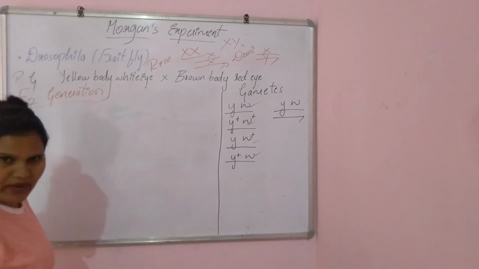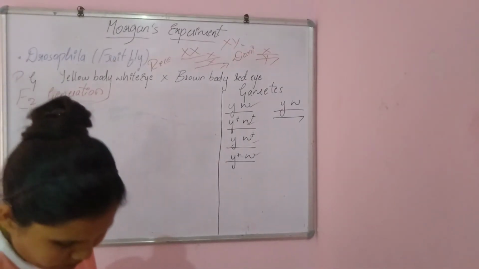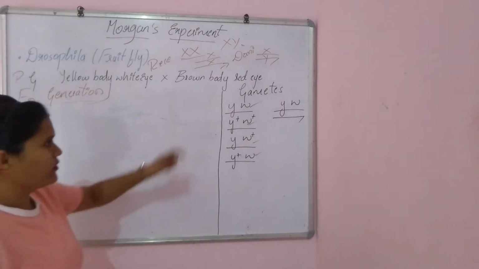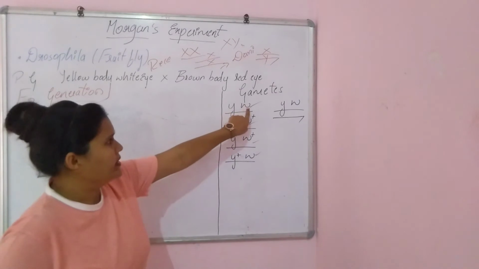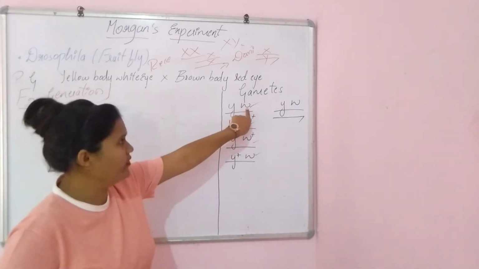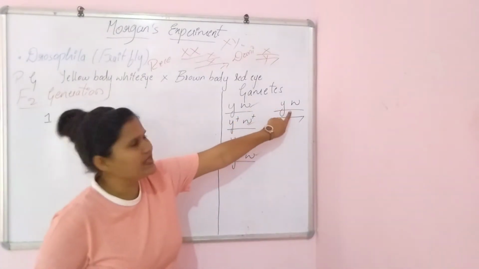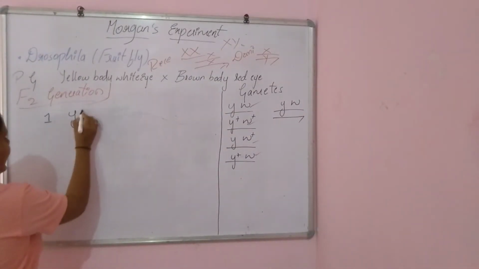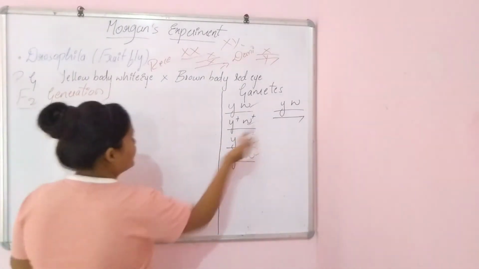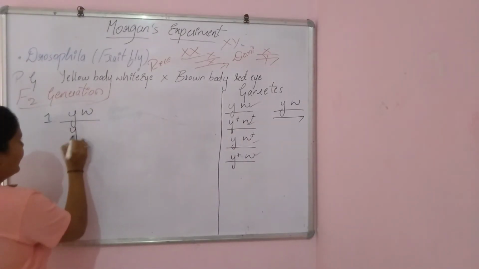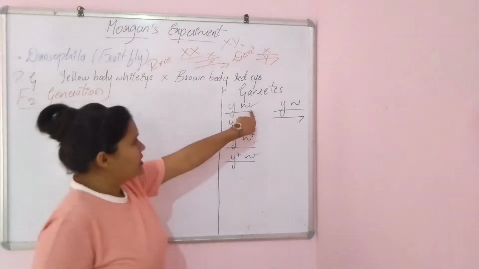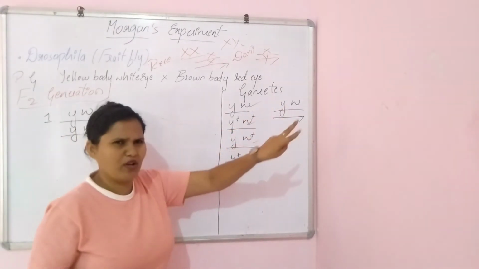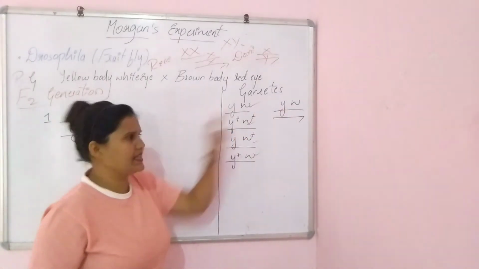So these are the gametes, right? The first offspring, where this Y, W, X chromosome will get crossed with this X chromosome. So what is that? Y, W, and the second thing is Y, W. Because it is the same thing, we can write it a single time or double, right? Because they are the same here.